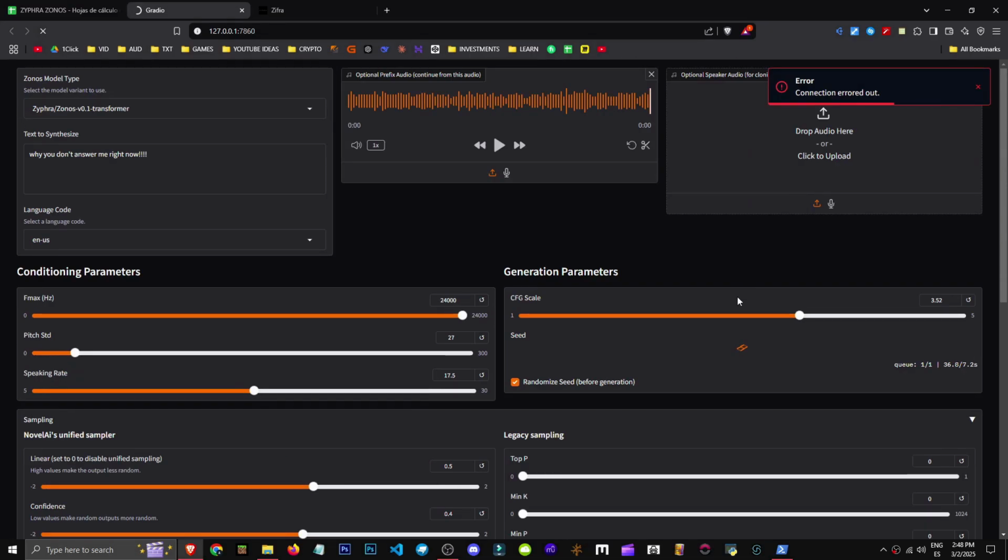Okay, so basically this is what the CFG scale does. And now it's crashed, so yeah, don't set it to 1.